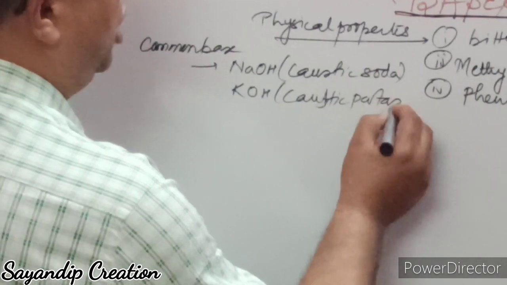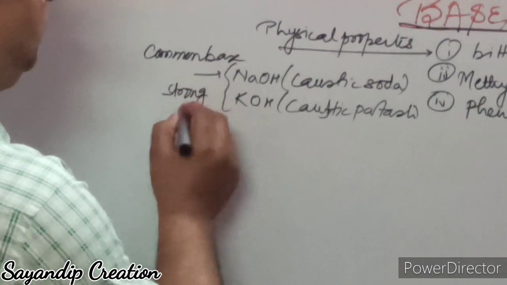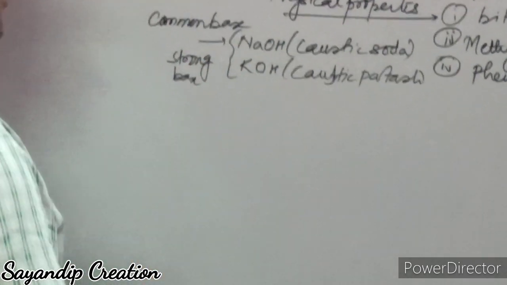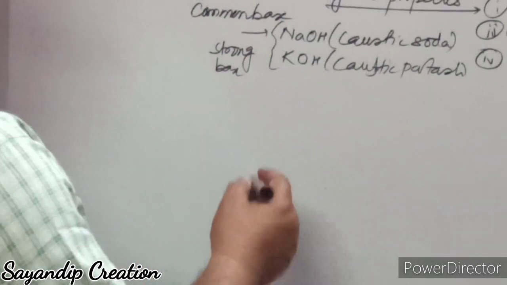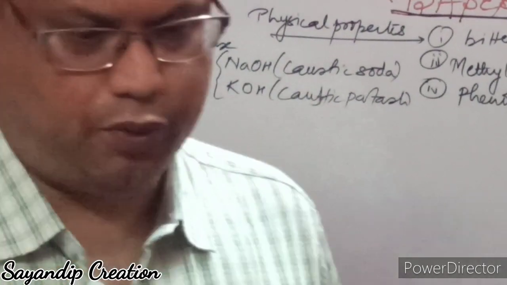These are all strong bases. Calcium hydroxide is also a strong base.